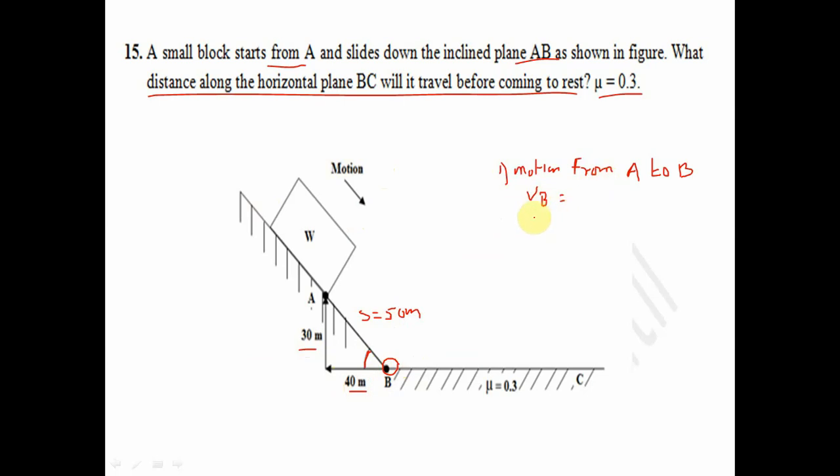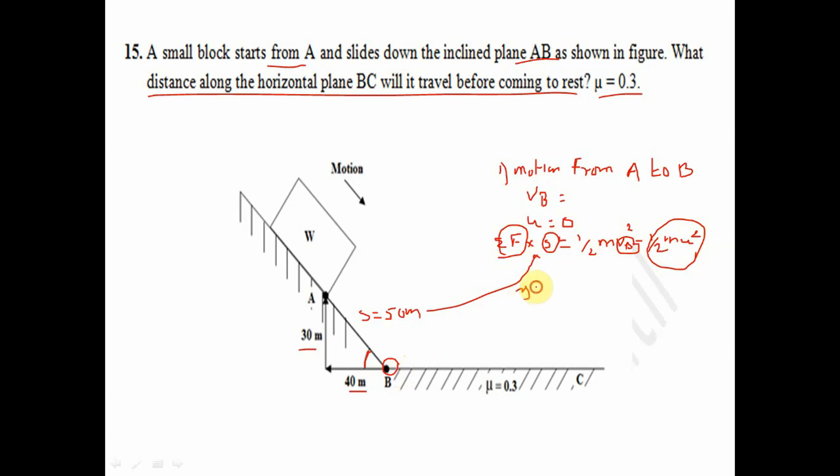Now in that case, what happened? The initial velocity is 0 because it starts from this A. So we know the work energy principle: summation F into S is equal to half m Vb square minus half m u square. Now this will be 0 because it starts from rest. Summation F we have to calculate, S is given, means we have to calculate Vb, that is the velocity at B.